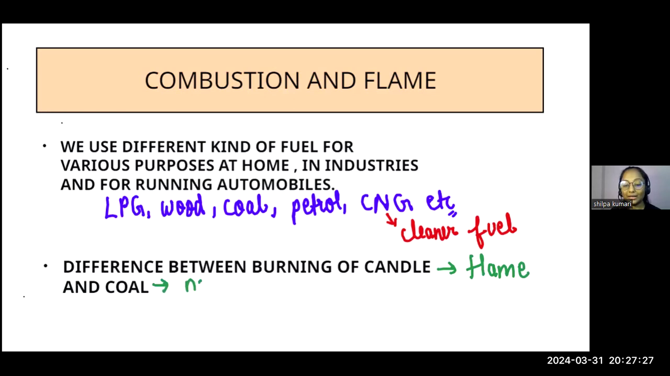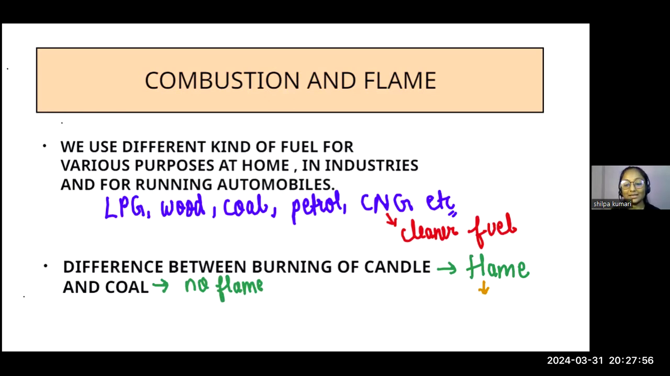But the question comes, why? Because both are fuels. Both should be burning with a flame or both should be burning without a flame. But why such a difference? That depends on certain criteria. If we talk about candle, petrol, or kerosene, whenever they burn, students, they vaporize completely. And if a substance vaporizes completely, it will burn with a flame.